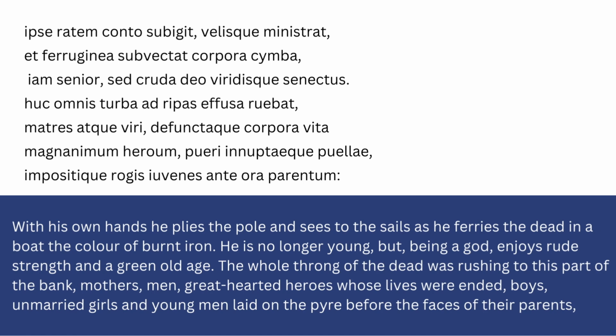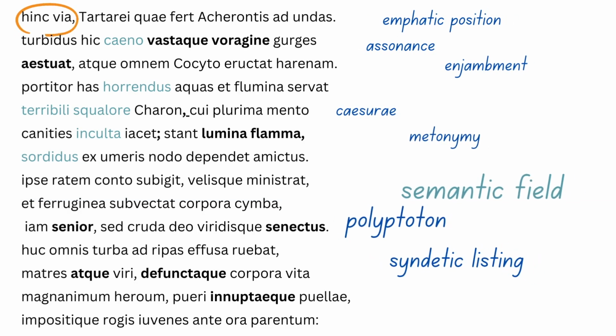Let's have a little look then at the effects you need for 8 and 10 markers. Let's look at the effects. We've got emphatic positioning on hinc via to really put the audience in medias res, so in the thick of it, looking at the landscape of the underworld. We've got assonance as well in vastaque voragine, because remember that would be a soft kind of W or U sound to connect ideas together.